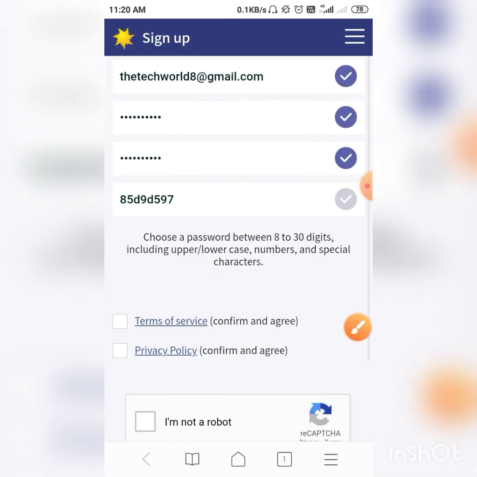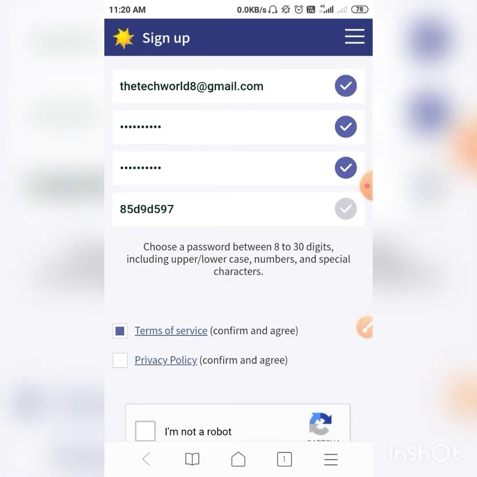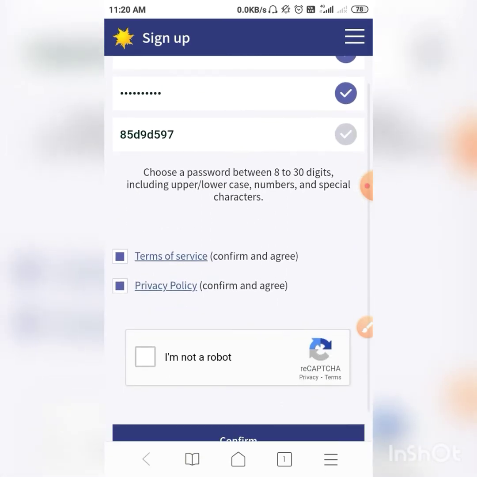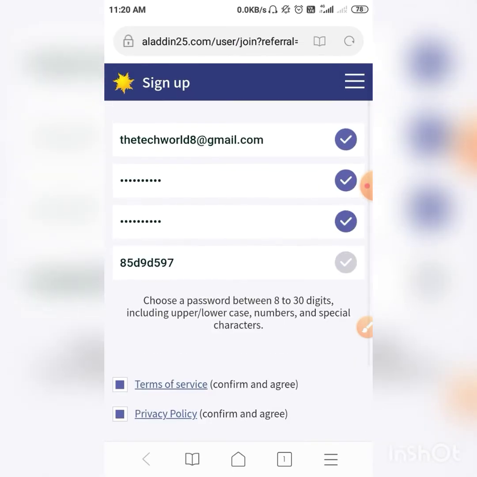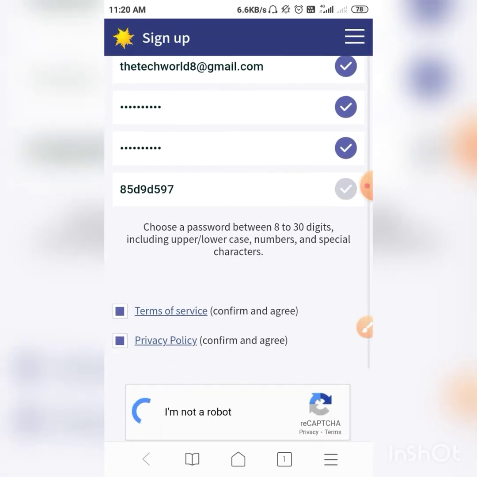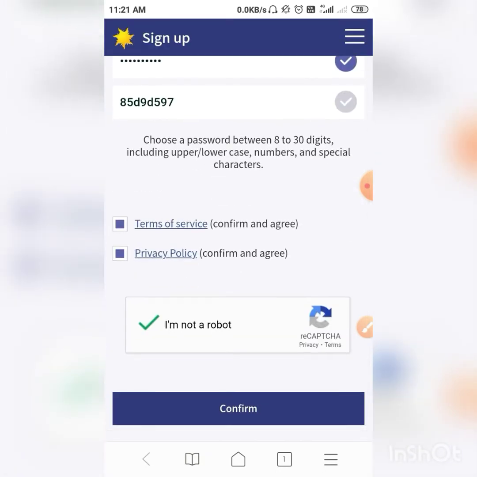Then you click terms of service and service policy, and click I am not a robot. So guys, I am verified, and I click the confirm button.